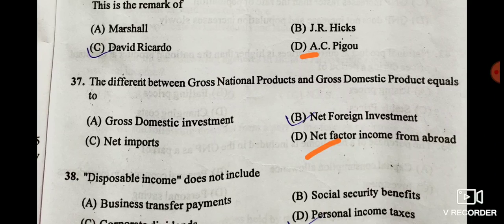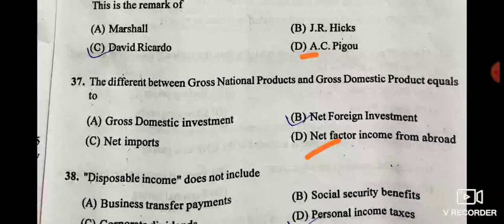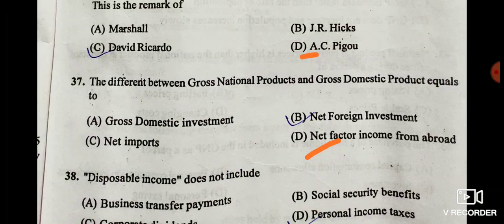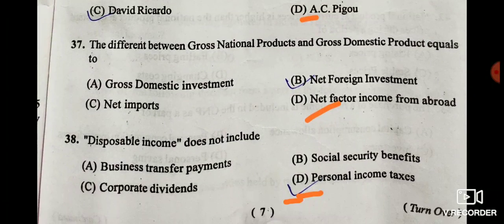Then the difference between GNP and GDP, the difference between gross national product and gross domestic product, and here GDP plus NFIA equal to GNP. So here the difference between GNP and GDP is called net factor income from abroad, which is given in option D.